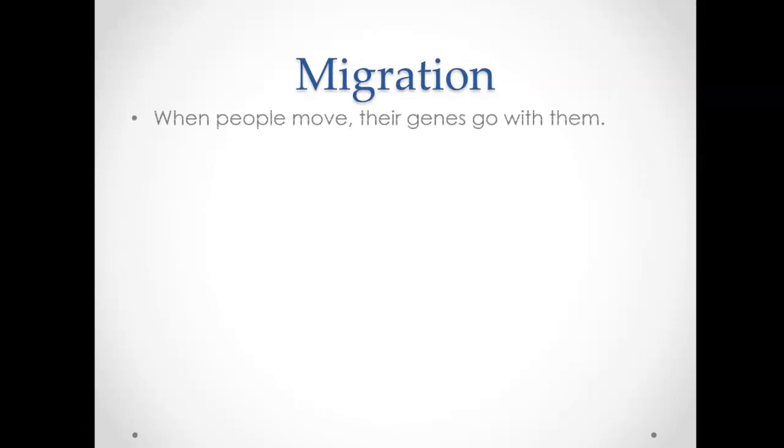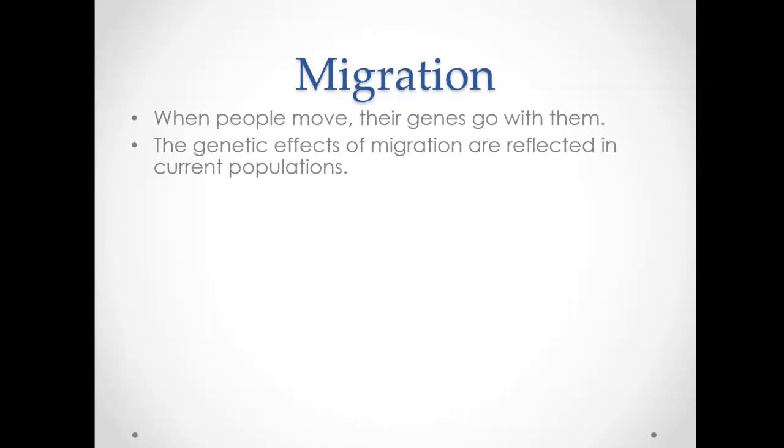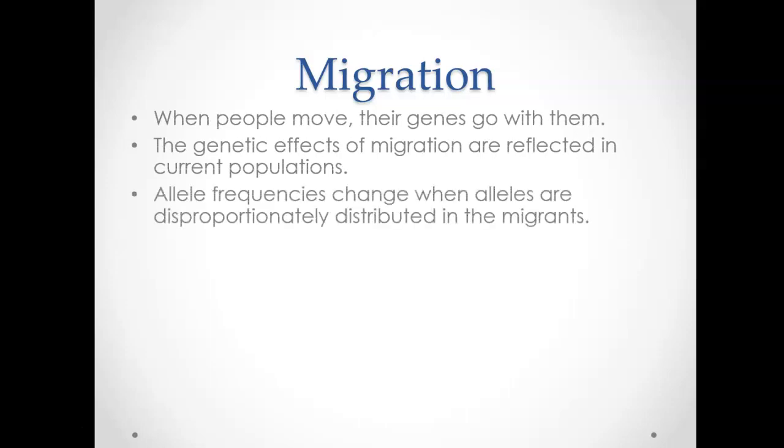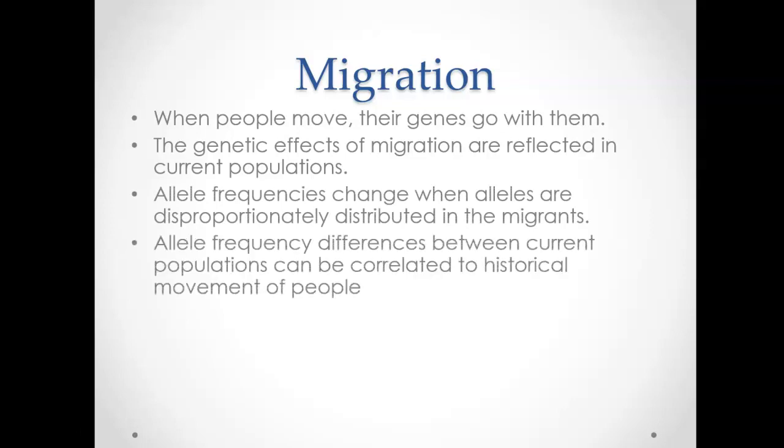Migration is pretty simple as we go thinking about changing allele frequencies. When people move, their genes move with them. So allele frequencies change when alleles are disproportionately distributed in the migrants. So what that means is that if you have a group of migrants who represent a large proportion of an unusual gene or trait, let's say polydactyly, for example, and a group of people who migrated here to the United States had a disproportionate number of them with that trait, then the population into which they migrate will also now have an unusually high proportion of people with polydactyly. Remember, polydactyly was people with extra fingers or toes.